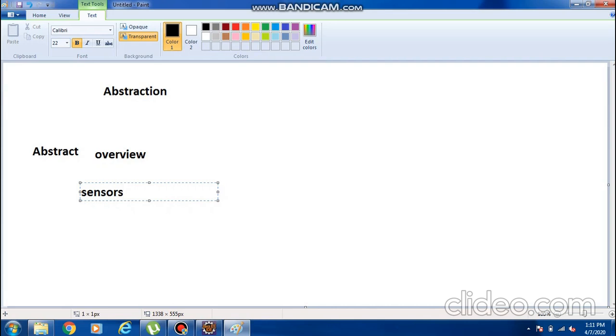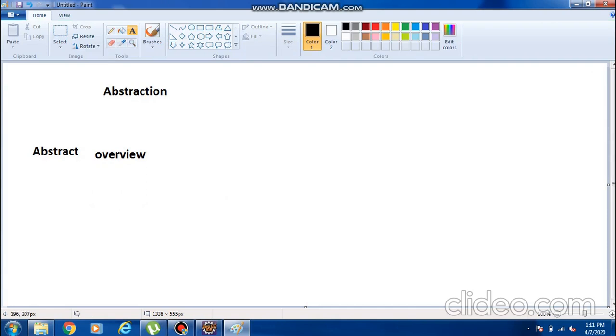So what is meant by abstract? Abstract is nothing but an overview. The total overview of the project is used in that abstract. This is the general definition of abstract. Abstract means an overview. So abstraction, what is the general definition? It is called the overview of your project.